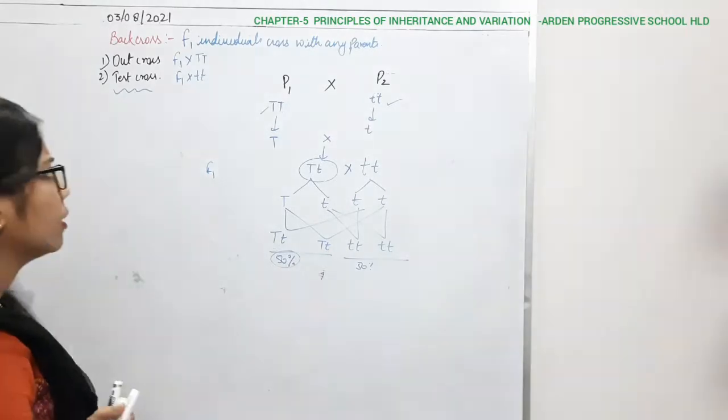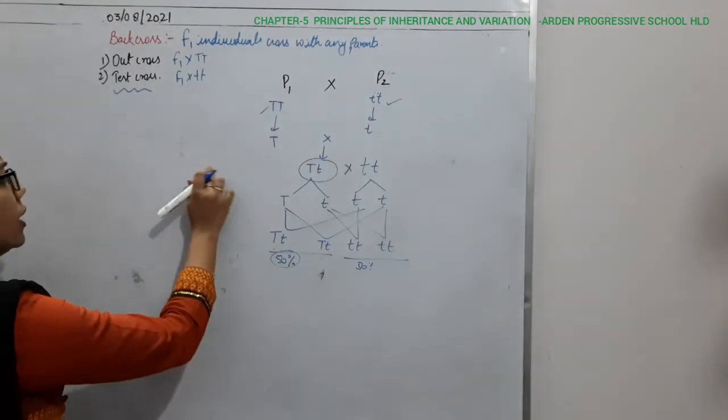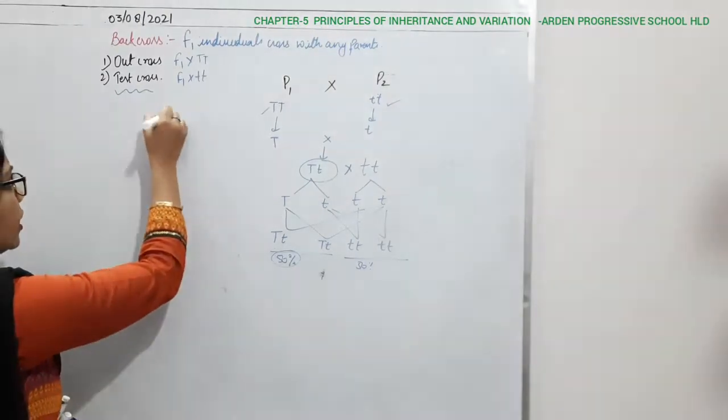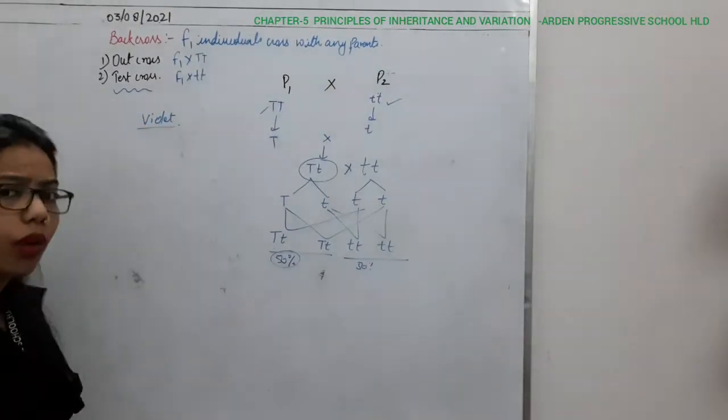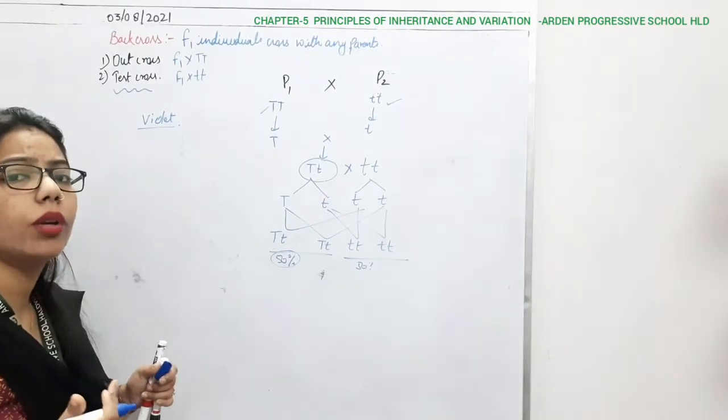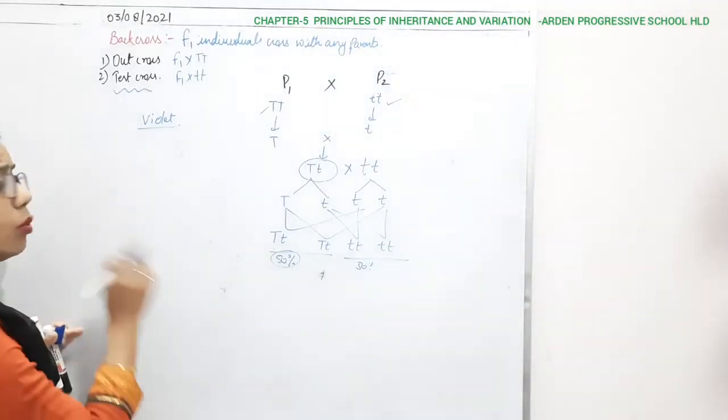For example, if there is one parent which is of violet color, but we don't know the genotype. So how are we going to find the genotype? There may be two possibilities.